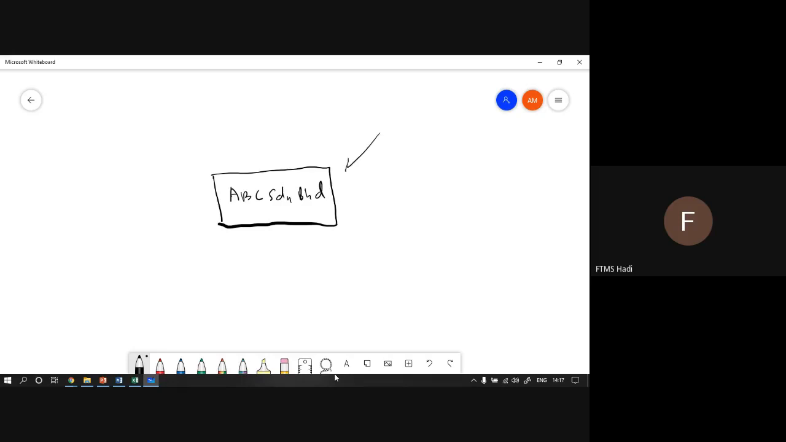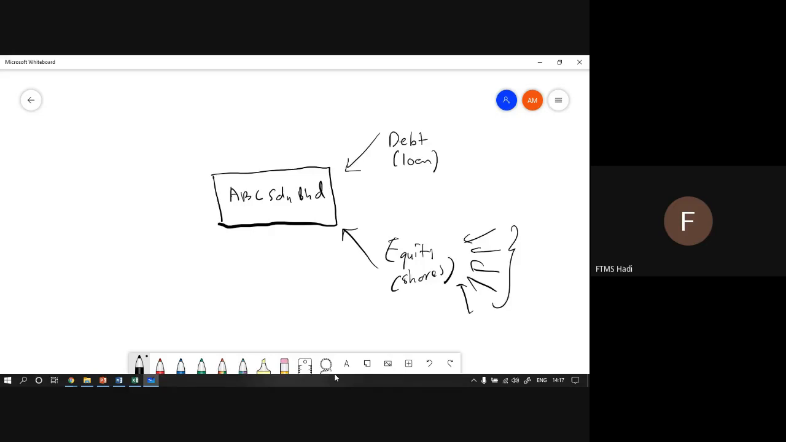One of the sources of money will be the first one, which is through debt or loan, and then the second one will be equity, which is shares. We're talking about equity. That means more investors will come. That means investors will invest. Investors will buy shares from ABC Sdn Bhd, and then investors will hold a proportion of shares. They will get free shares.